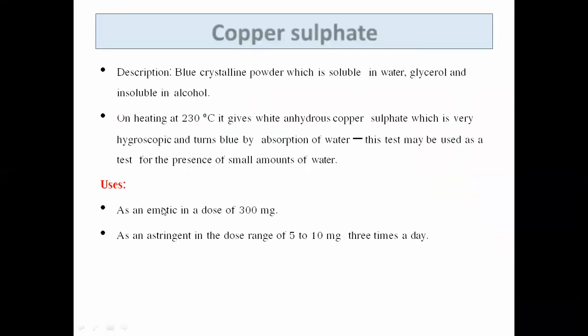Now our next compound, which is also used as an emetic agent, is copper sulfate. Description: it is a blue crystalline powder, soluble in water and glycerine and insoluble in alcohol. On heating at 230 degrees centigrade, it gives white anhydrous copper sulfate, which is very hygroscopic and turns blue by absorption of water.